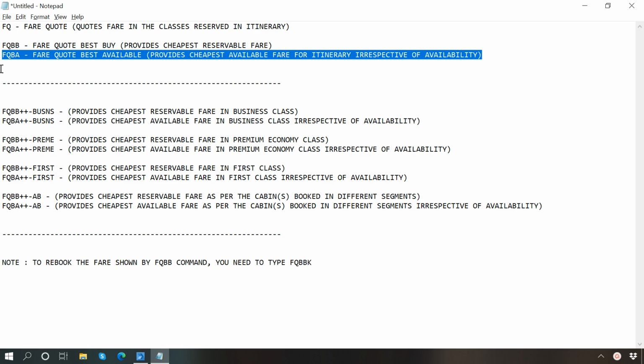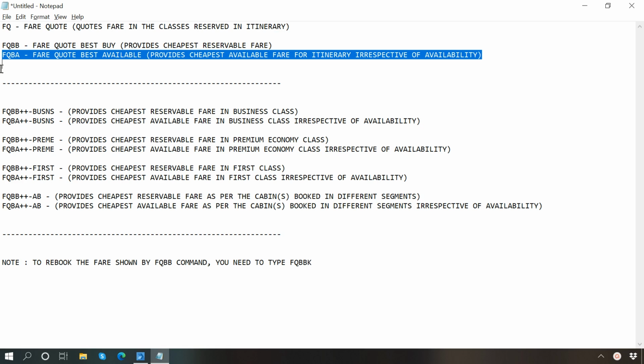As the name suggests, it shows you the cheapest possible fare of your itinerary irrespective of availability. That means it will just show you the cheapest possible fare of your itinerary no matter whether those classes are available to be reserved or not. The results shown by this command are for information purposes only.